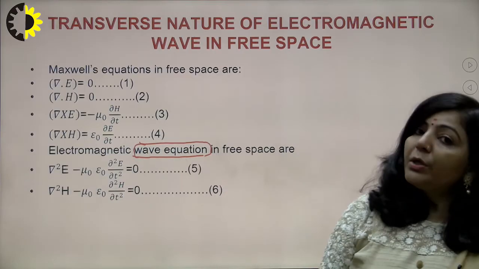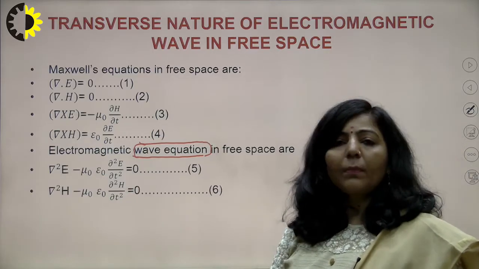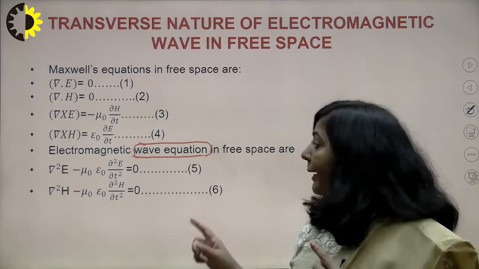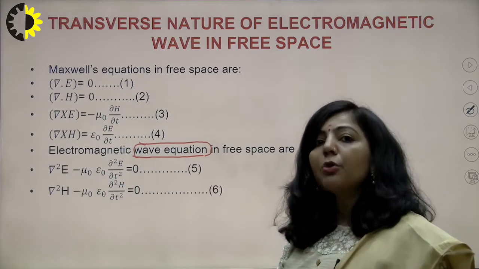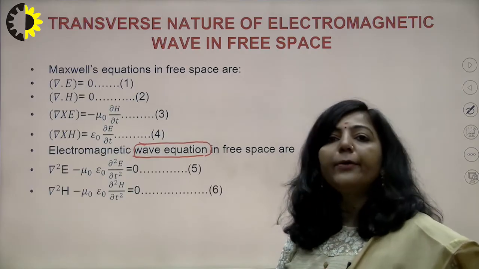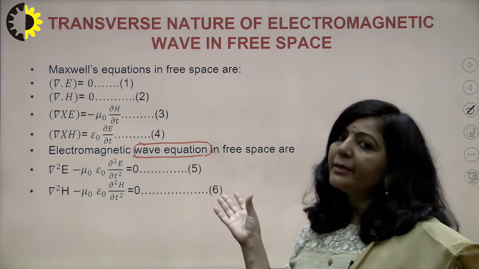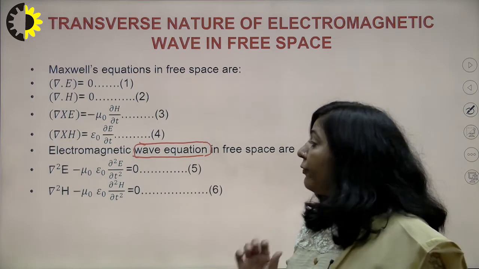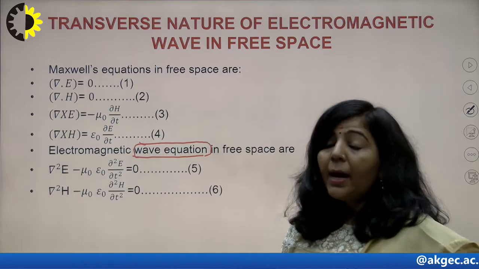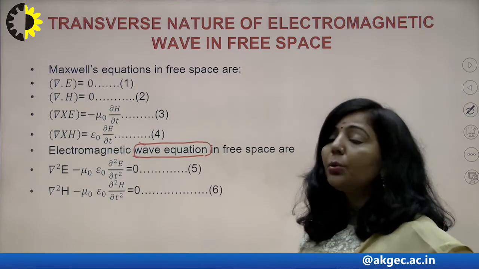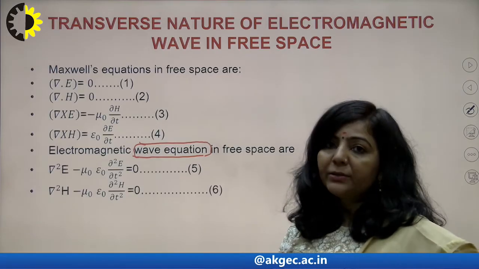Now since equation number 5 is a second order partial differential equation, if you solve it, you will get the value of the electric field. And if you solve equation number 6, you will get the value of H. Means after solving 5 and 6, you will get the solutions of those equations. Straightaway I am writing the solution of equations 5 and 6, but how are you getting that solution?